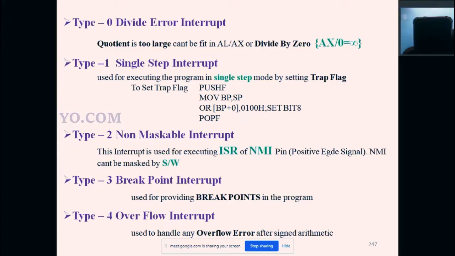In a mobile phone you cannot see anything. If you just try in your mobile phone, you divide any number by 0, it doesn't respond. No response in the mobile phone, because in the mobile phone the type 0 divide error is not installed. The program is not available. Take your calculator, then divide any number by 0. What will happen? It shows a math error. How does it show a math error?